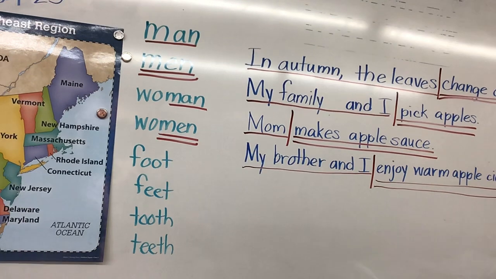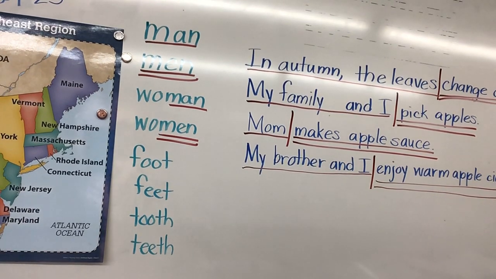They have a few more on your paper. If you look at the top of your paper, you see the man, men, and the next one they show you is child, children. One child, lots of children. Then they have foot, feet, which was on the board. Then they have mouse. What is the plural of mouse? Mice. Everybody see that? One mouse, but a lot of mice.